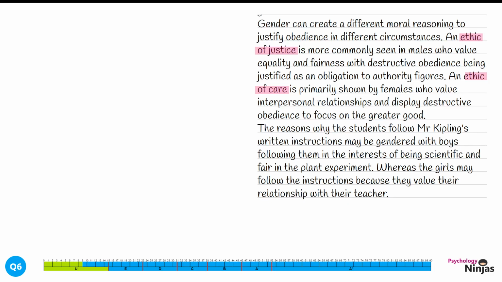We've applied both of these ethics directly to this experiment: the boys are interested in being scientific and fair in their experiment, and the girls value their relationship with their teacher, clearly demonstrating the ethic of justice and the ethic of care. Because this is a discuss question, there's no need to evaluate or give conclusions in this response.